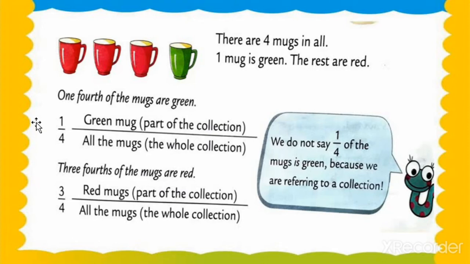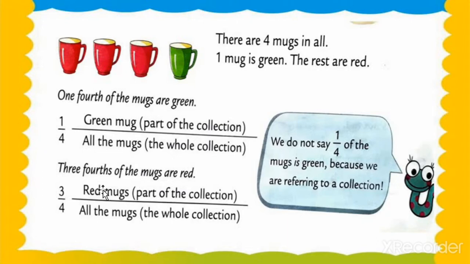How do we write the fraction of a collection? 1/4 of the mugs are green and 3/4 of the mugs are red. See this. Now check the numerator and denominator. Numerator: here, red mugs. How many red mugs are there? 1, 2 and 3. There are 3 red mugs. And how many in the whole collection, the whole set of mugs? 4 mugs. That's why we mention 4 in the denominator and 3 is the red mugs. Understood? Like that, my dear students, we are going to do all these things.